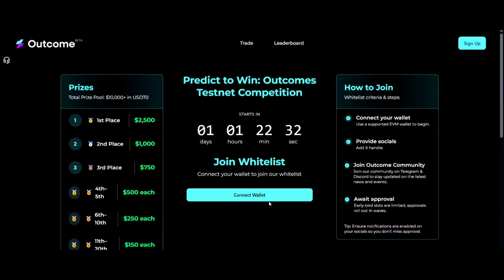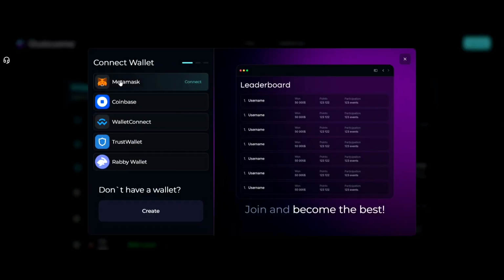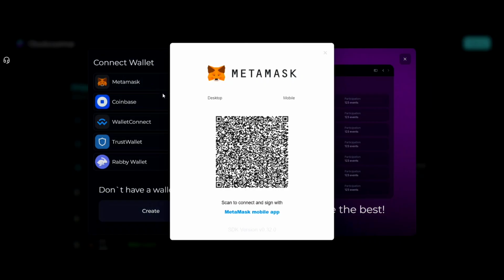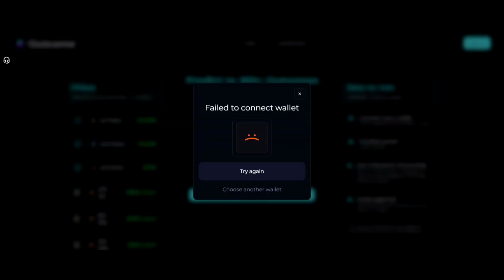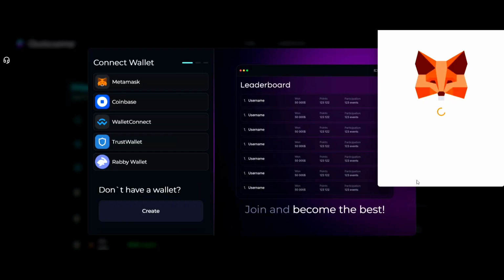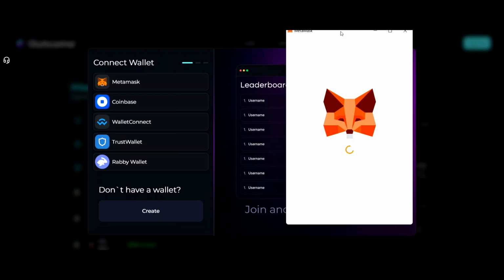Here you enter its website and you click the sign up button. You choose MetaMask, and here your MetaMask will come up. As you see, there's a message in MetaMask. If you are using a mobile phone, you can install the Mises browser.